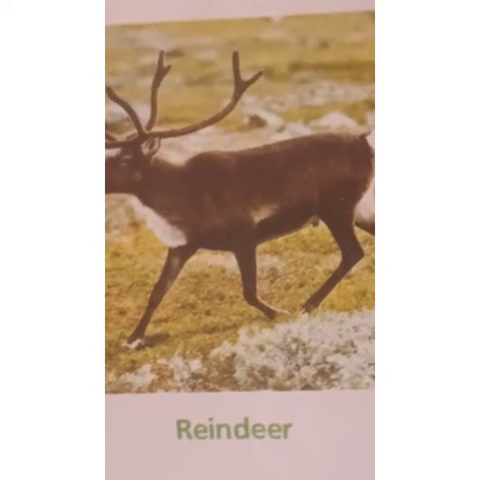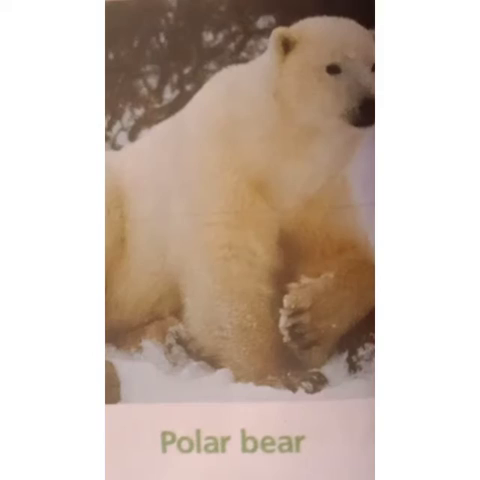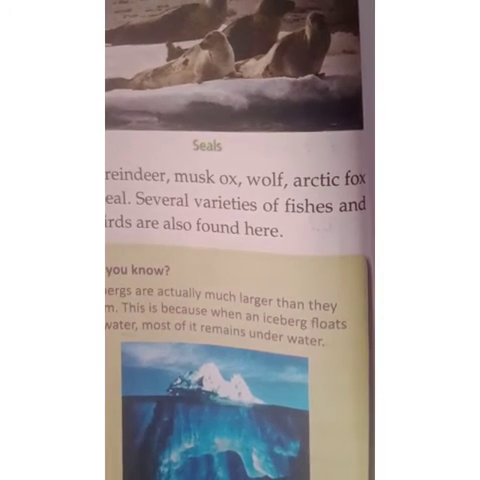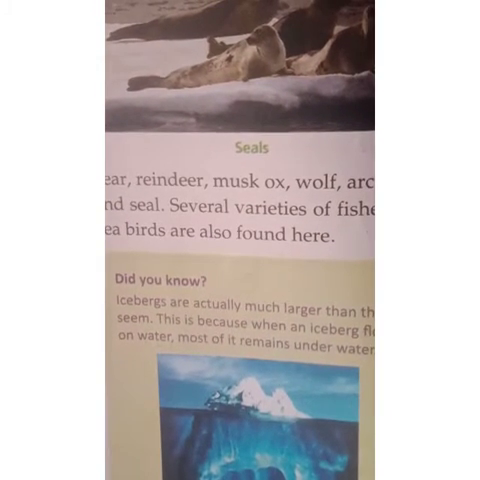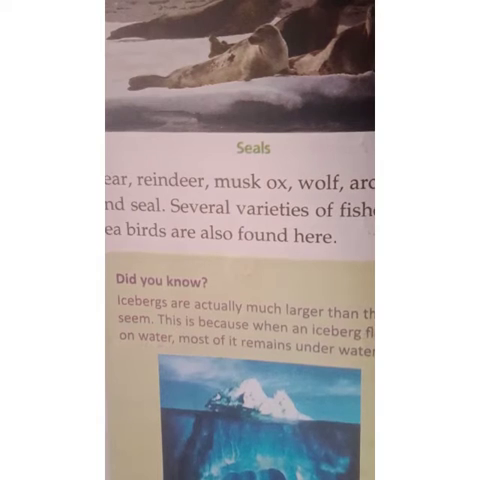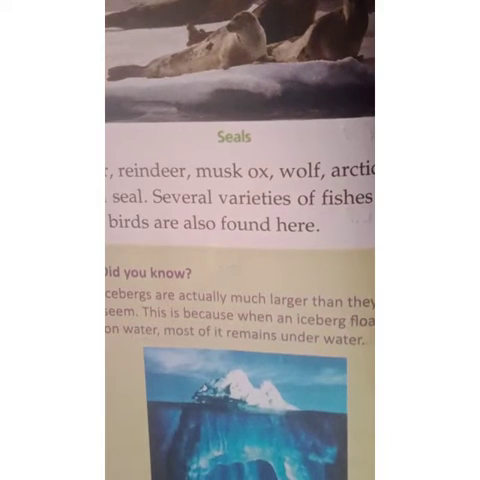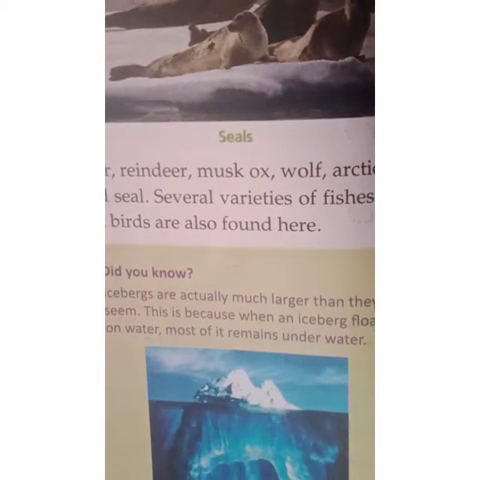Among them, we can see the reindeer, polar bear, musk ox, wolf, Arctic fox and seals. So these animals we can find in Greenland. These are the animals which are adjusted to the cold climate. Even several varieties of fishes and seabirds are also found here.